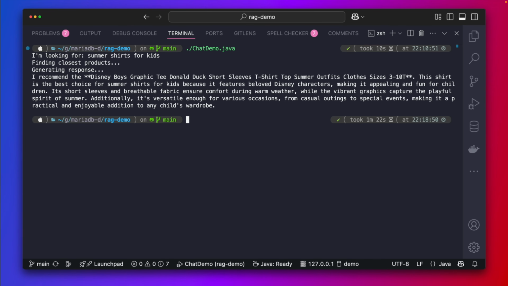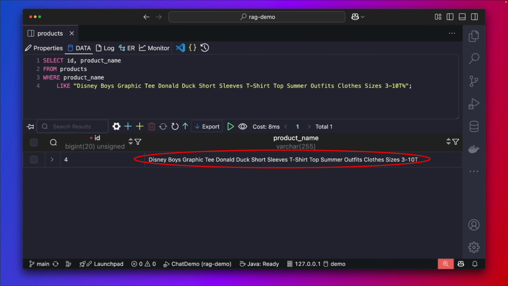It's using our data. So we can try to find this. The prompt also tries to sell it to us, right? So this shirt is the best choice for summer shirts for kids because blah, blah, blah. That's the job of the LLM. Now we can check if this product is actually in our database, which it is. So it's using our data.